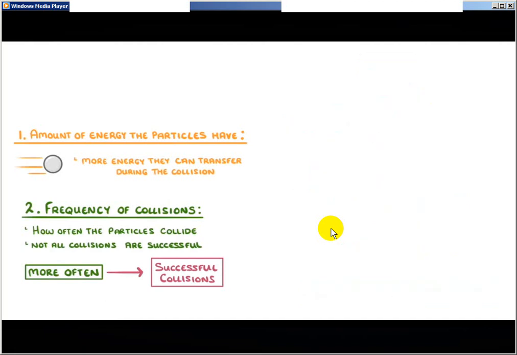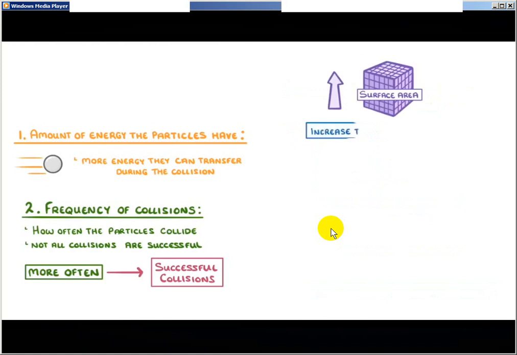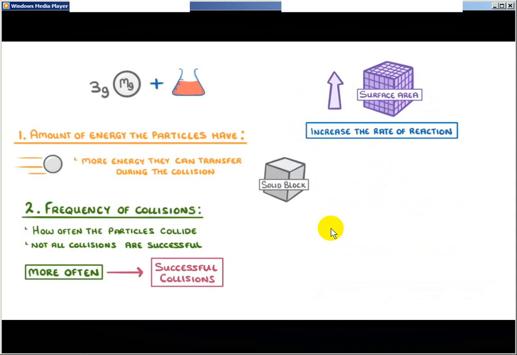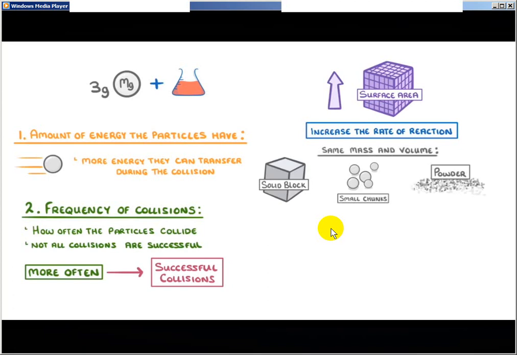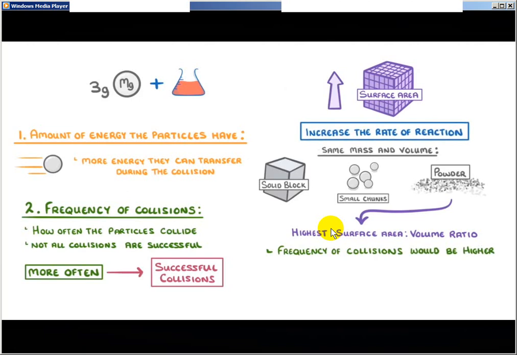Just like concentration and pressure, a higher surface area will also increase the rate of reaction. For example, if we wanted to react 3 grams of magnesium with an acid, we could use a solid block of magnesium, small chunks of magnesium, or powder. As all of these have the same mass and volume, the powdered form would have the highest surface area to volume ratio, and so have a much higher area over which collisions with the other reactants, in this case the acid, should take place, meaning that the frequency of the collisions would be higher, leading to a higher rate of reaction.